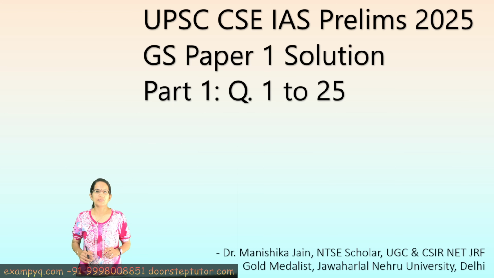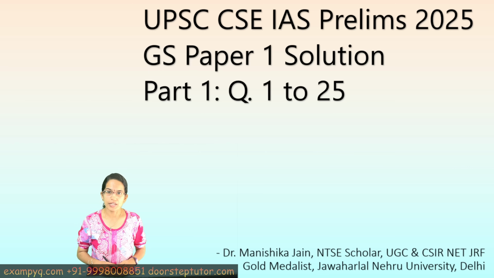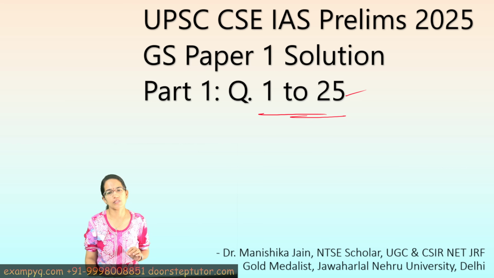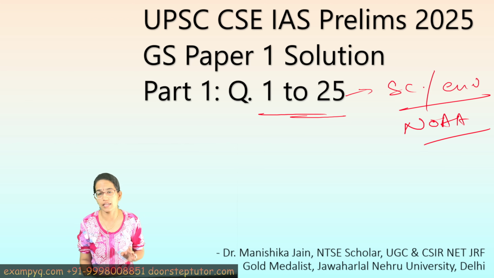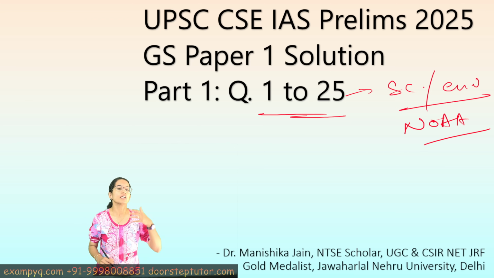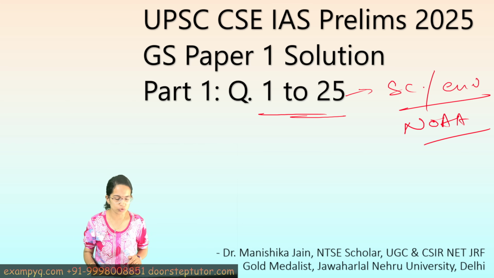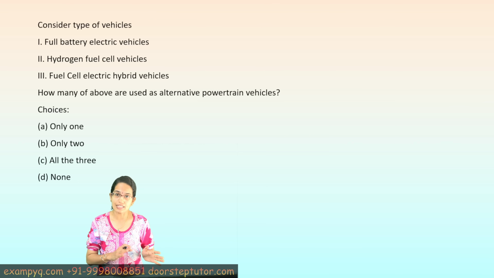A very good afternoon. In this session, we would start solving the prelims paper 2025 for GS. Now, we'll be solving the paper in 4 sets, 25 questions in each go. First, to remember the first 25 questions that we are solving, the questions mainly pertain to science and tech and environment section, and many of the questions were directly from NOAA climate.gov website. So, if you have gone through the blogs and the articles, you would be able to solve most of the questions. Many of the questions were direct, but there was a little trick in the questions.